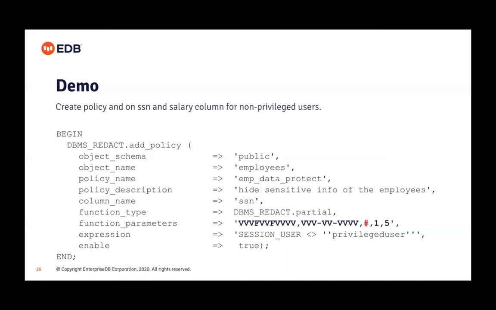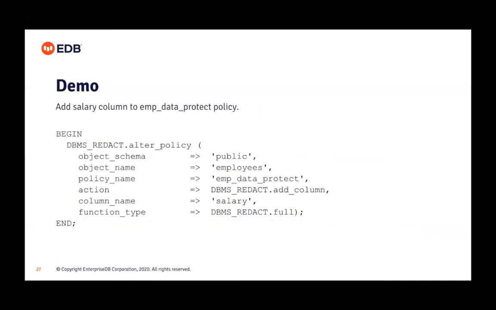As we decided, for example, that the privileged user can see the unredacted data. So you need to also add this expression, and by default the policy we need to make enabled. Okay, the next column you can only add using the alter policy procedure call.